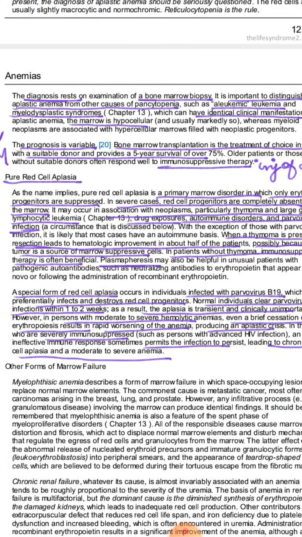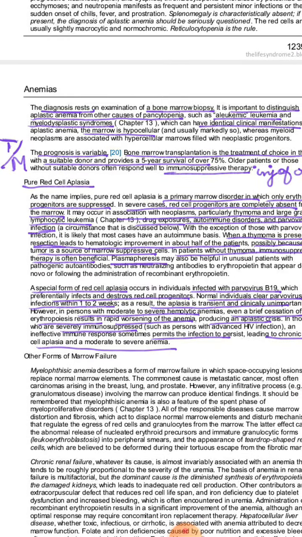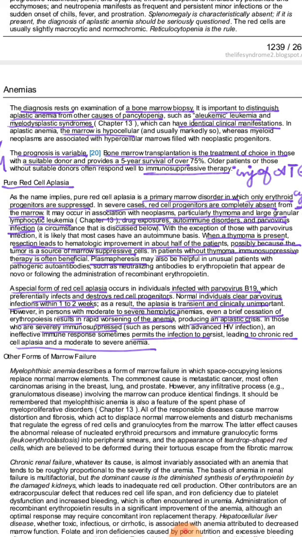So if a person is suffering from thymoma and he is having pure red cell aplasia, then if there is resection of the thymoma and the thymoma is treated, this red cell aplasia can also be treated. Moreover, this red cell aplasia can be treated by giving immunosuppression. Immunosuppressive therapy is also effective for the treatment of pure red cell aplasia. So this is all about pure red cell aplasia.